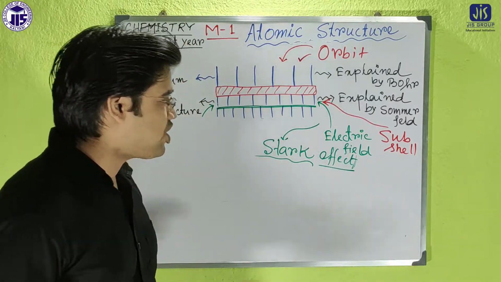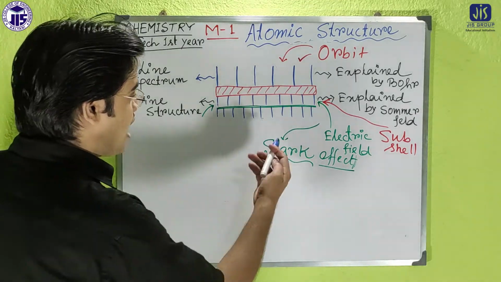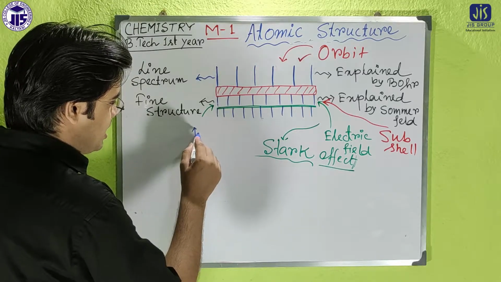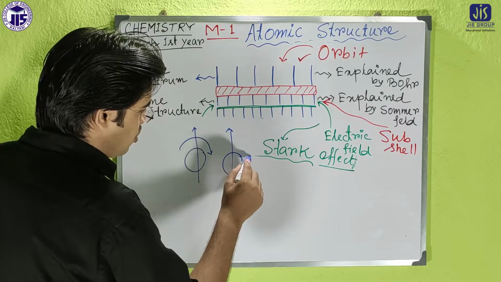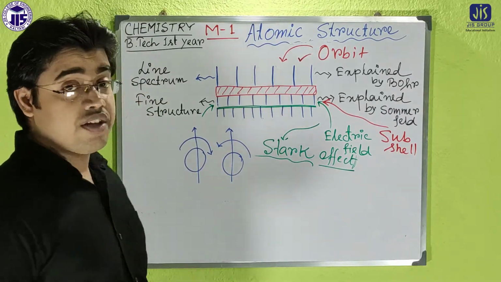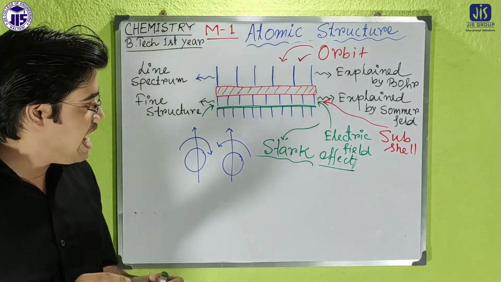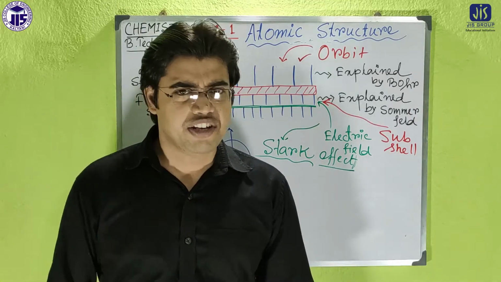So the Stark effect is very much related to the electric field, and Stark said that each and every electron can rotate about its own axis. That means the electrons are also spinning. If the electrons are spinning, it can create an electric field and a magnetic field also.